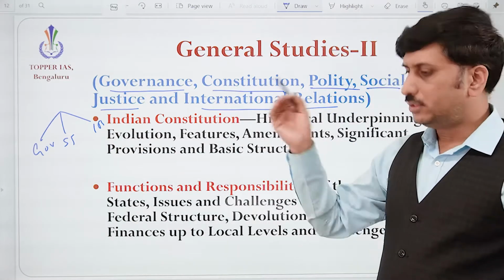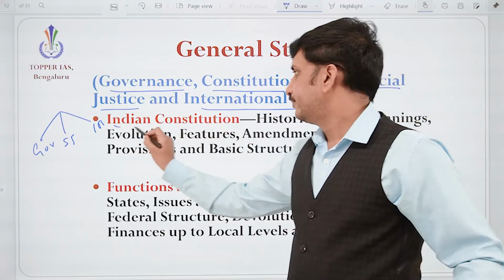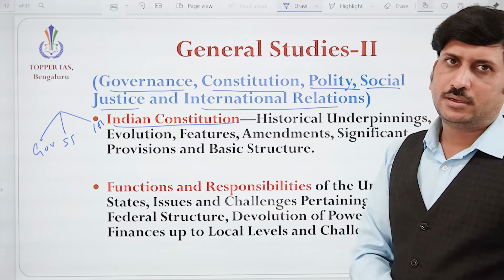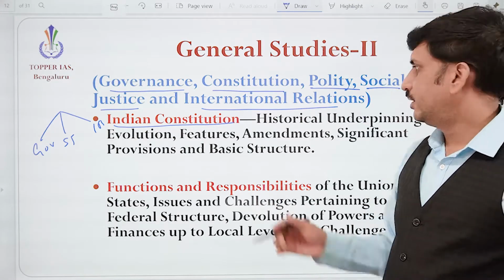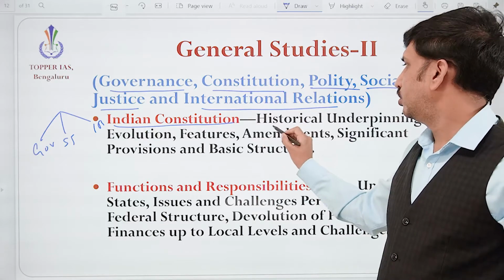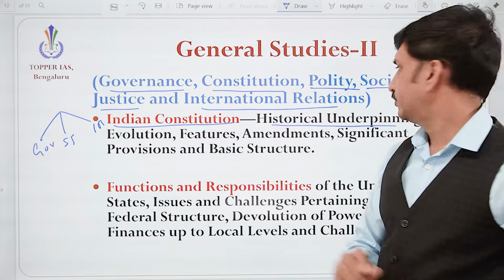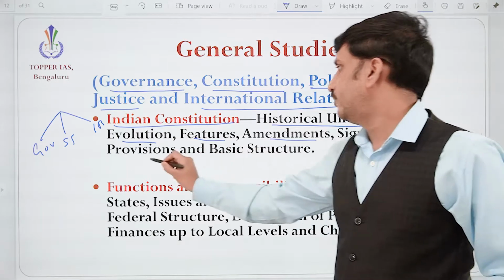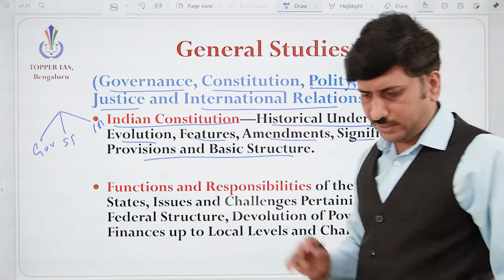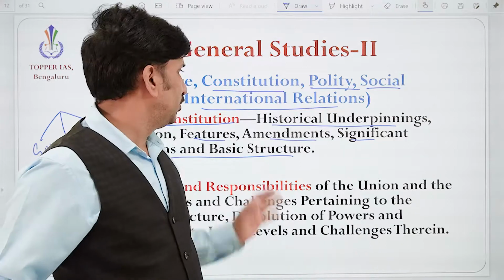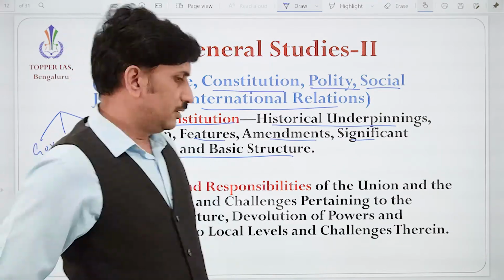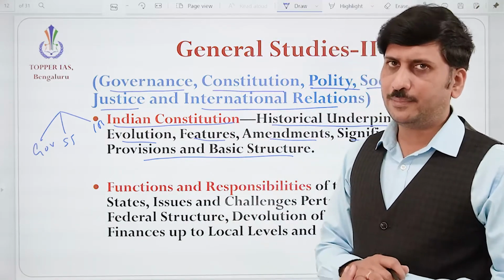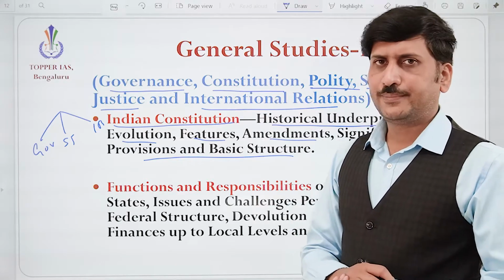First, the Indian constitution. In the preliminary exam also we have studied that Indian polity plays an important role. Here they are talking about historical underpinnings, evolution, features, amendments, significant provisions and the basic structure. Even though here they are talking only about this part, whatever we have studied in the preliminary syllabus is completely useful here.